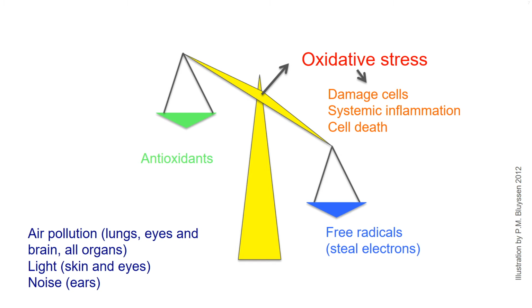Oxidative stress can damage cellular proteins, membranes, and genes, and can lead to systemic inflammation. At a higher level of oxidative stress, cytotoxic effects may induce cell death. By the way, oxidative stress is also responsible for burning your skin by the sun, or when too loud noise ruptures the eardrum in your ears.